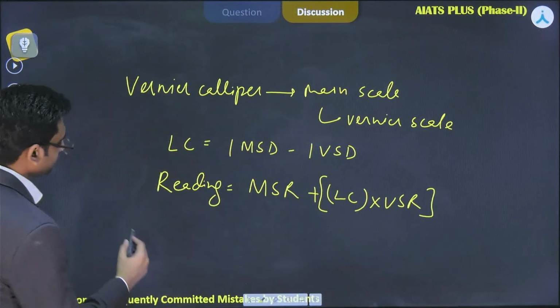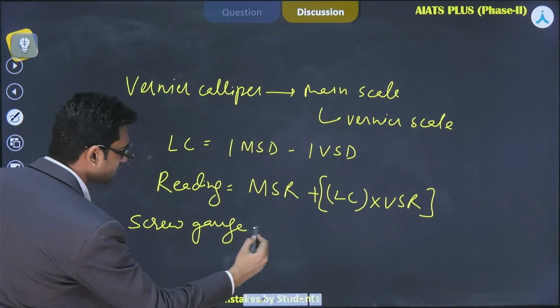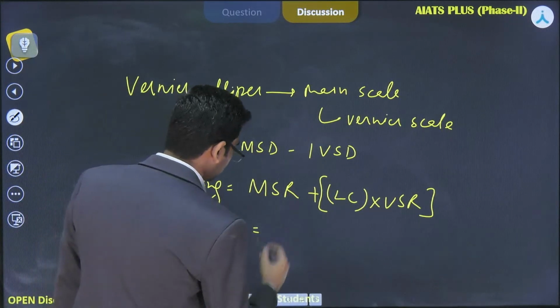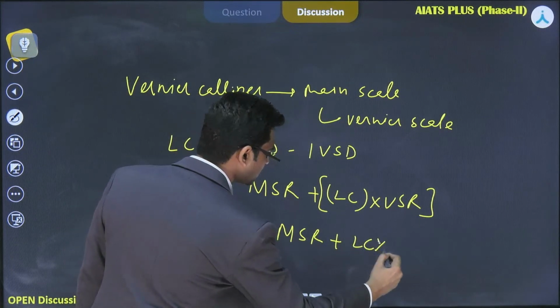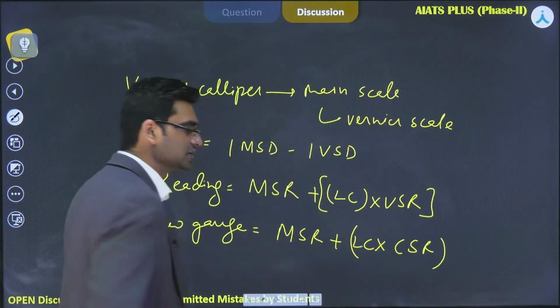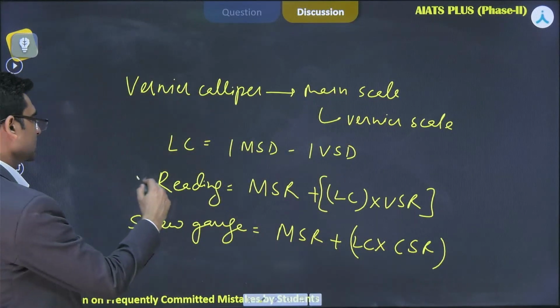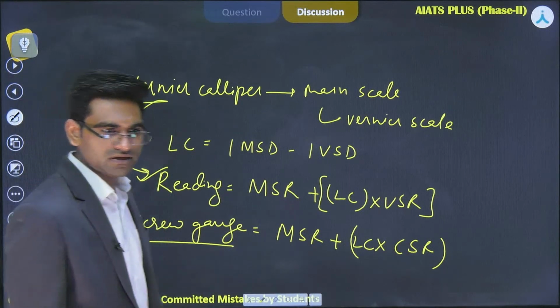Okay, what about the screw gauge? You already know the formula of the pitch. Screw gauge reading is main scale reading plus least count into circular scale reading. These are the two formulas. Alright, this is the reading for the vernier caliper. This is the reading of the screw gauge.